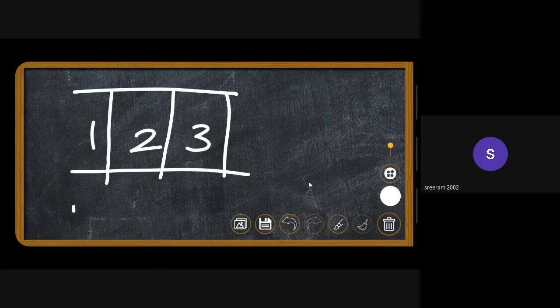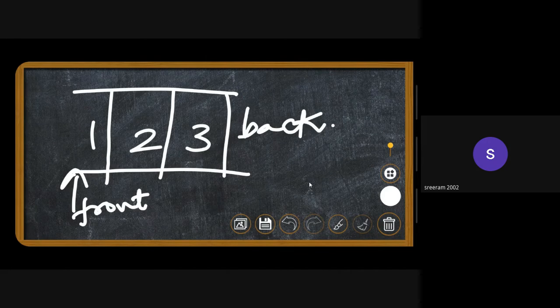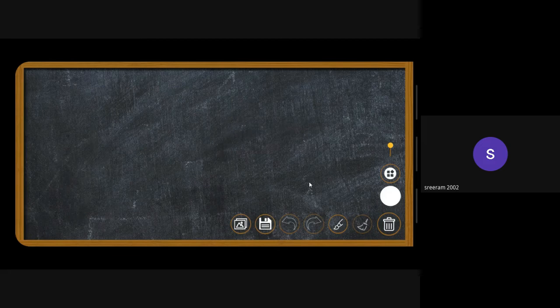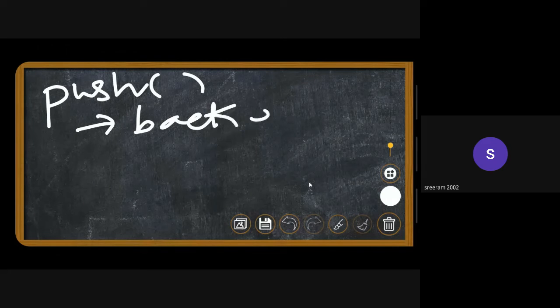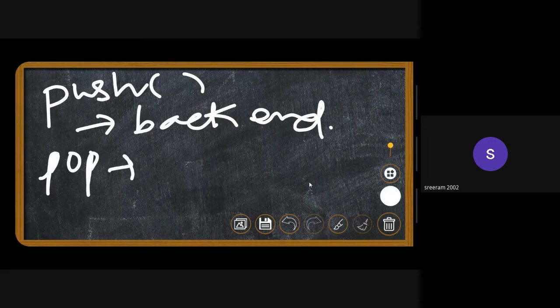So this is actually called the front end, and this is called the back end. Insertion always happens at the back end, and deletion always happens at the front end. So if you are pushing something into the queue, it will always be pushed at the back end. If you're popping an element out of the queue, it will be from the front end.